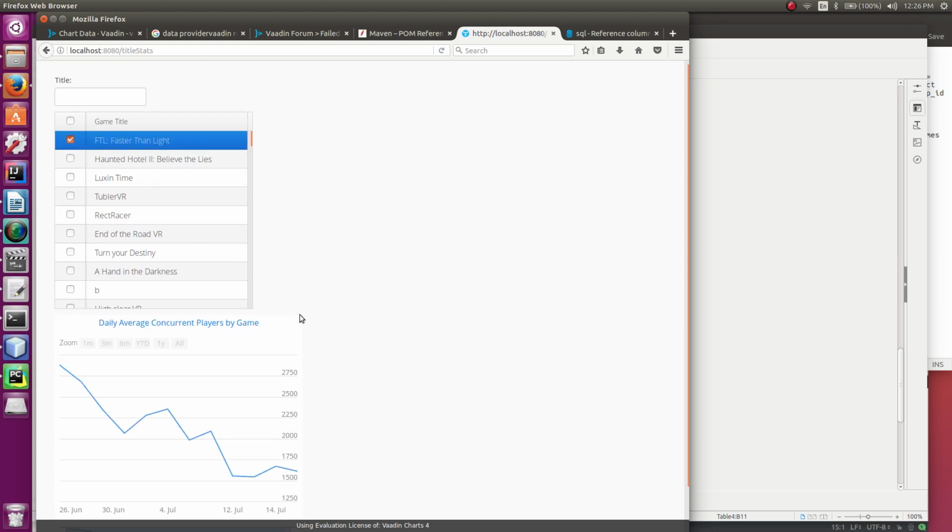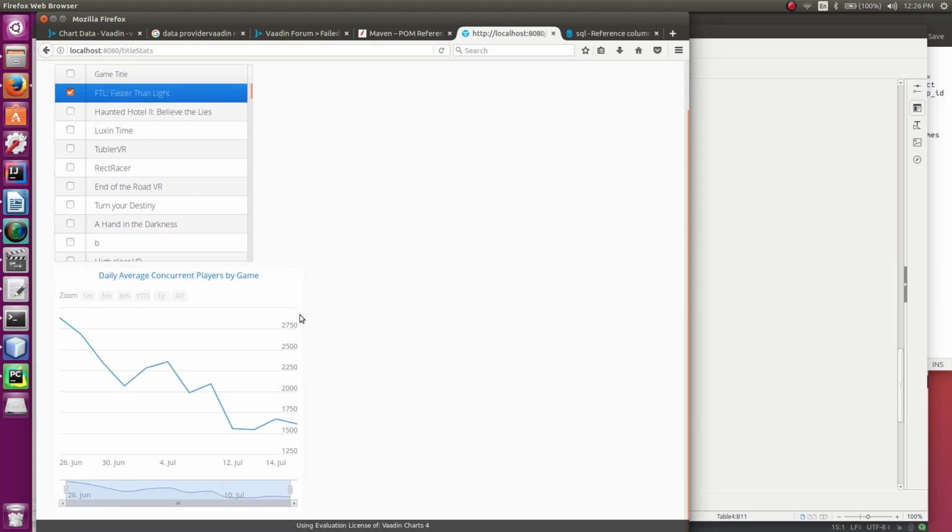Faster Than Light, so we want to compare Faster Than Light, and Faster Than Light is pretty remarkable. You see it has a similar number of users to Argo as it fell off, but Faster Than Light was released 5 years ago.